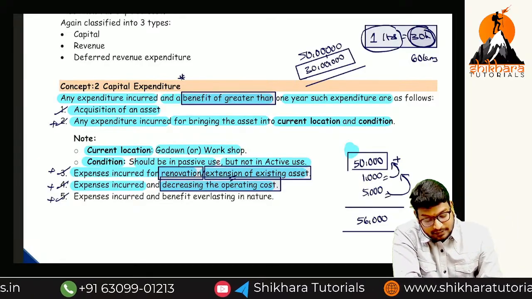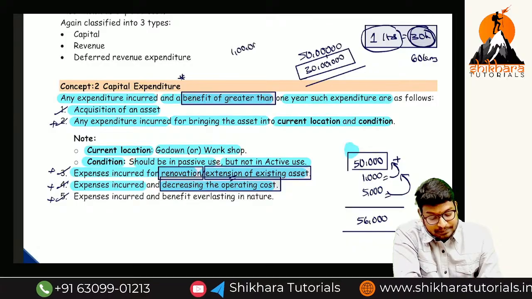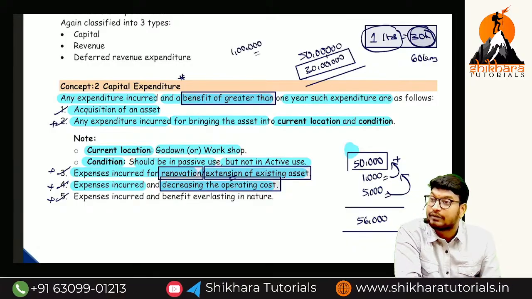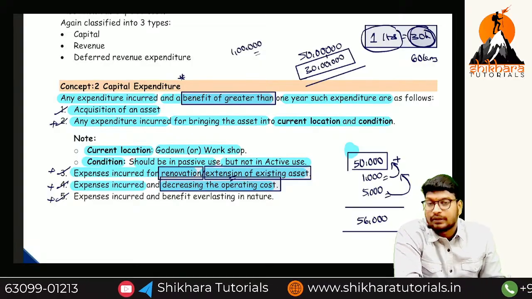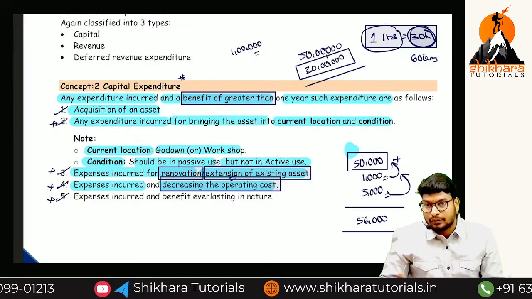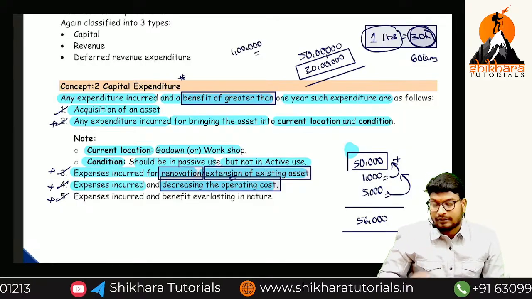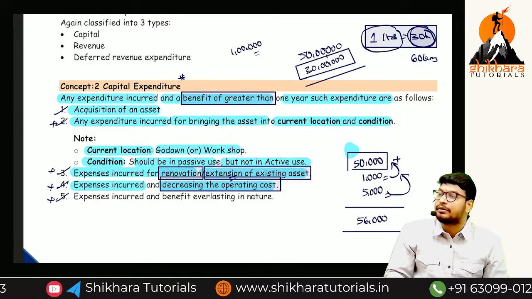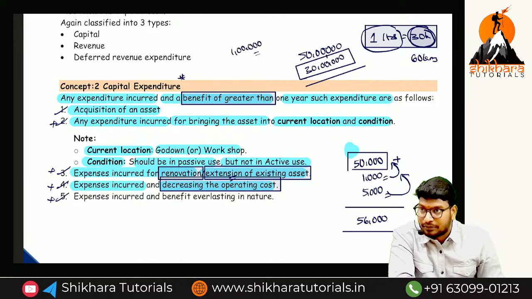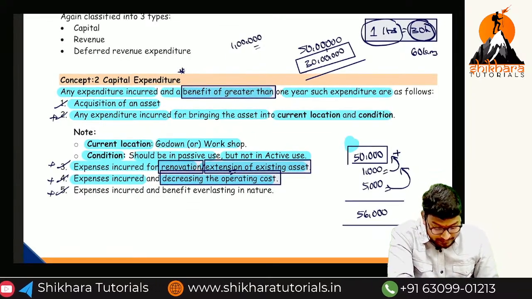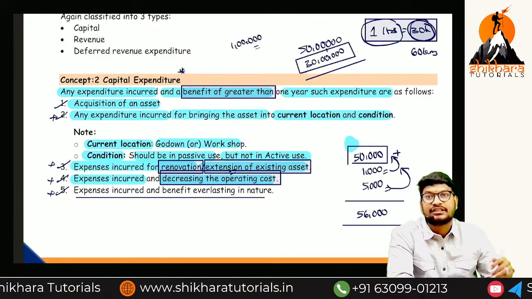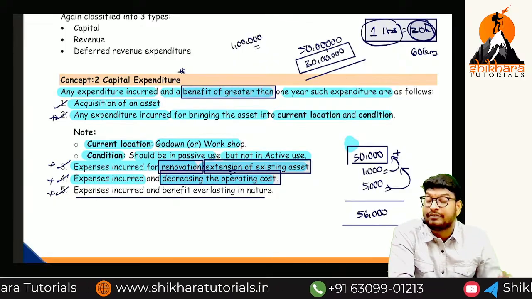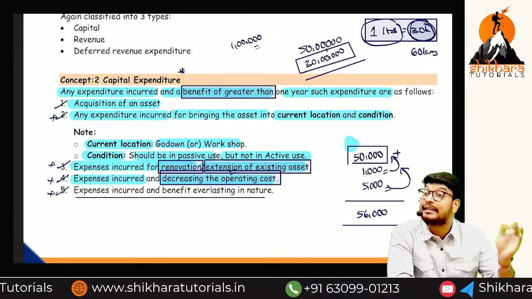That spare part cost is 1 lakh. That 1 lakh we have to add back to the existing asset. Now normally the bullet cost is 2 lakhs. Now another 1 lakh we are going to add. What is the total cost of the bullet? 3 lakhs. So like that you have to take. Next one, expenditure incurred where the benefit is everlasting in nature. Any expenditure incurred whose benefit is for more than 1 year, that too related to what?